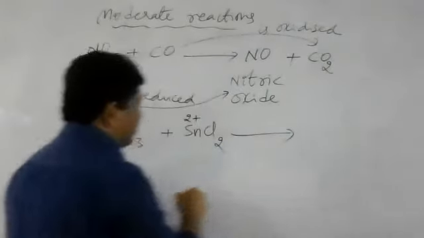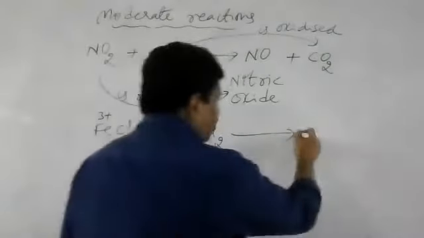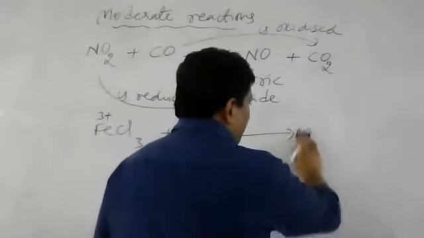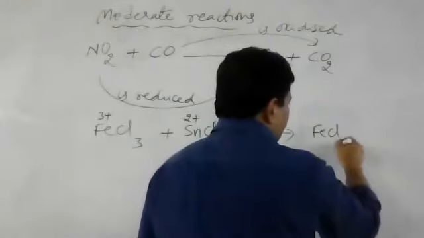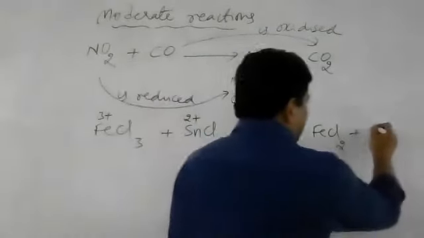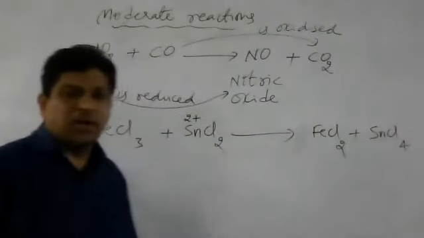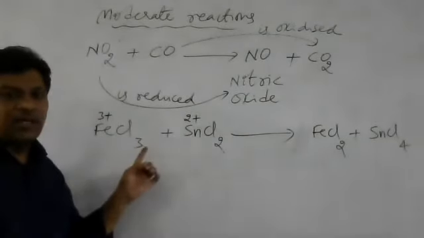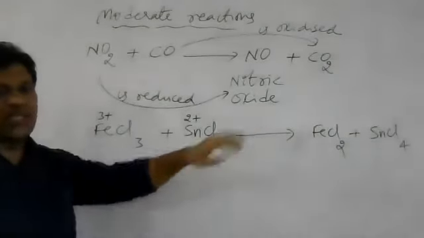This reaction gives ferrous chloride: FeCl3 becomes FeCl2, and SnCl2 changes into SnCl4. So FeCl3 plus SnCl2 gives rise to FeCl2 and SnCl4.